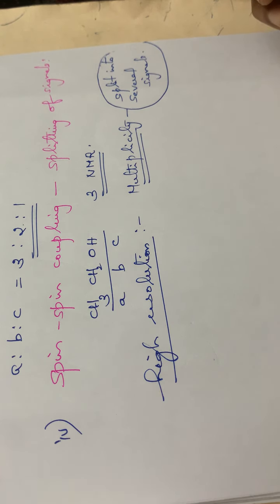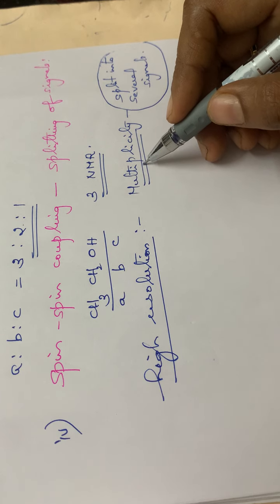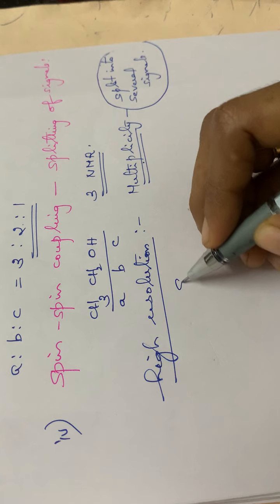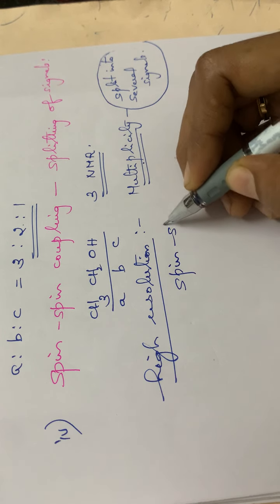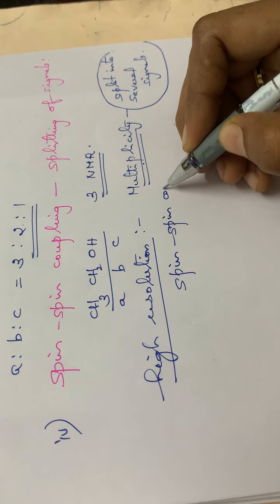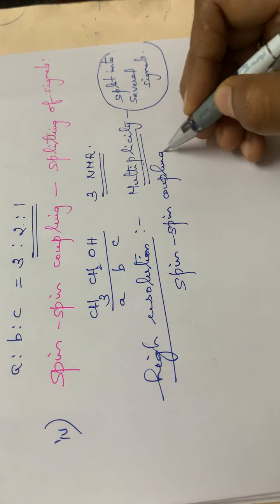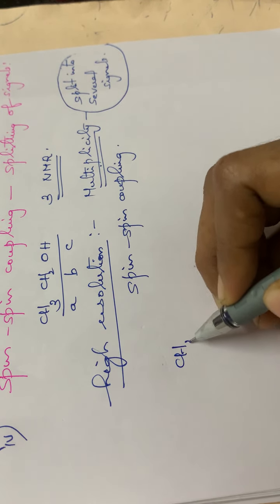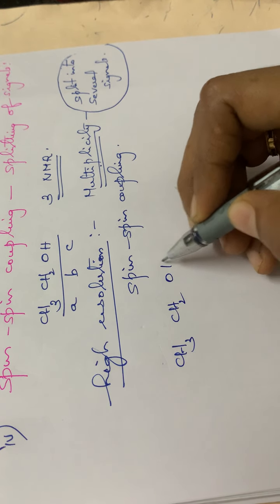That is what is called multiplicity, and this splitting of the signals is due to spin-spin coupling. See, consider the case of CH3CH2OH.